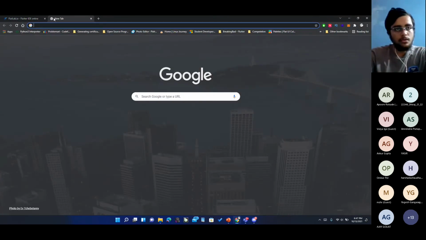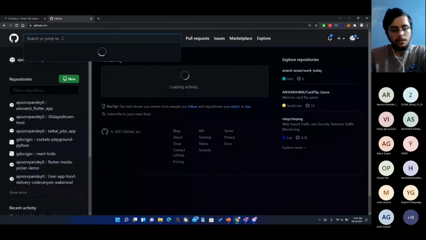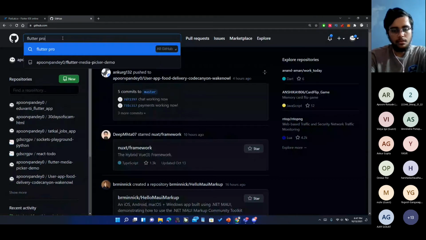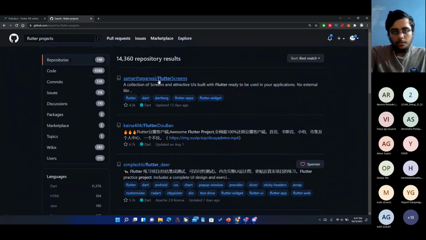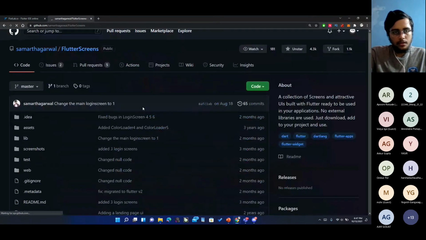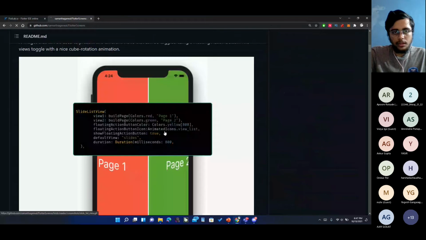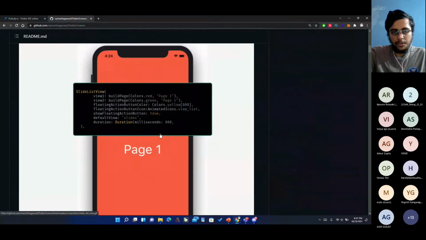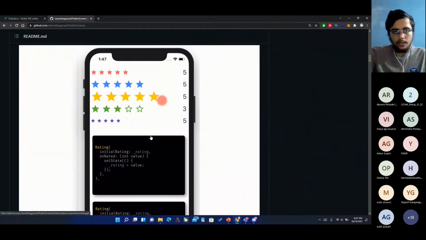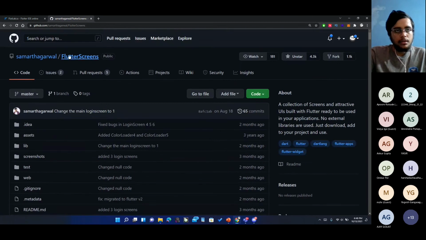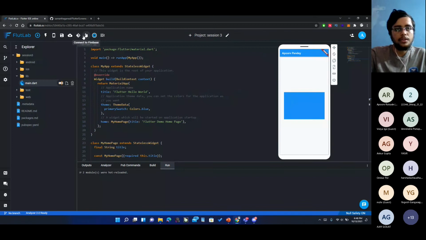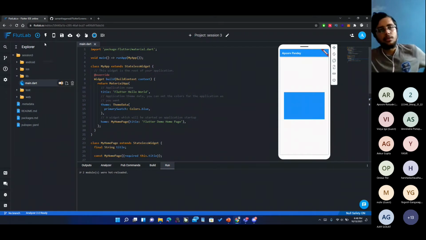Like let's go to github.com and search for Flutter projects. So yeah, there are lots of projects written in Flutter by this point. Like you see, there is this really nice animation project that we are looking at right now. These ratings kind of system they have implemented in this project. So I think this is a package, but we can take a project as well. So you can find any project and you can use this option that is VCS. You can use this option to clone the project directly and use it inside of this FlutLab.